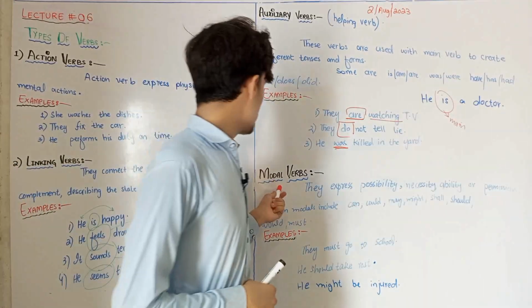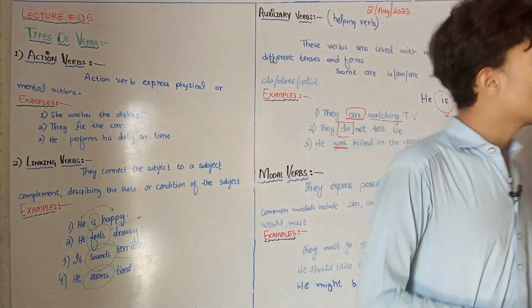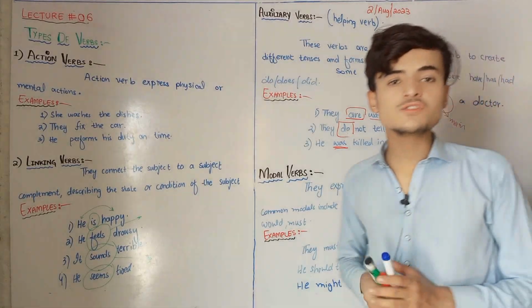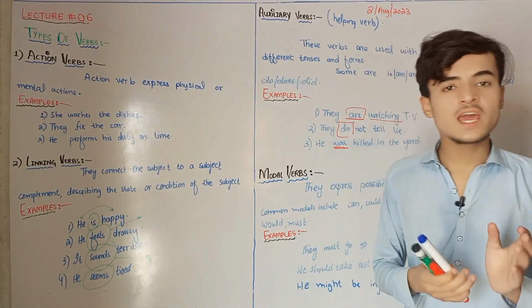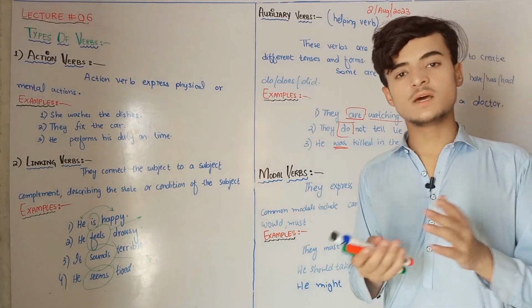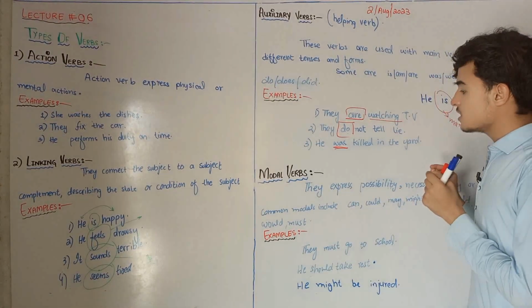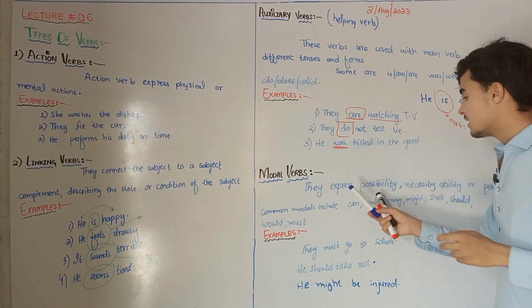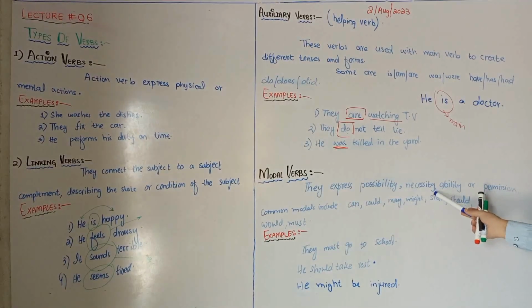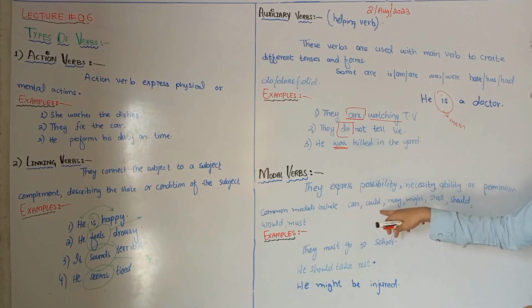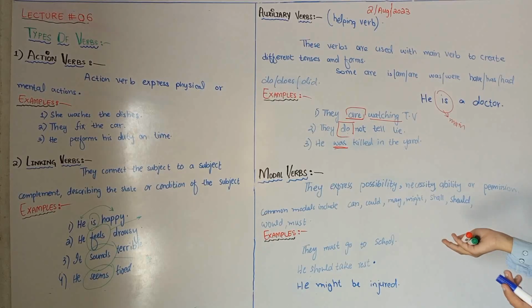So now let's come to the modal verbs. So what are the modal verbs? Modal verbs are also called auxiliary verbs because they help the sentence. They help the main verb. And the thing about these verbs is that they express possibility, necessity, ability, and permission. Some common modals include can, could, may, might, shall, should, would, must.